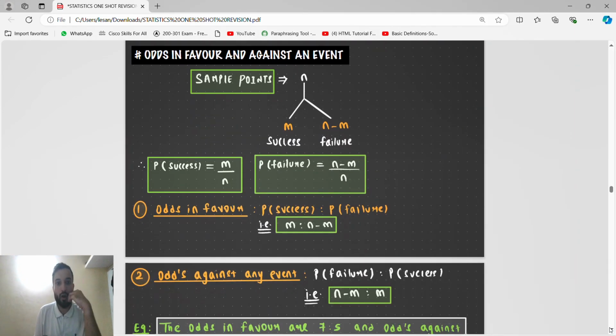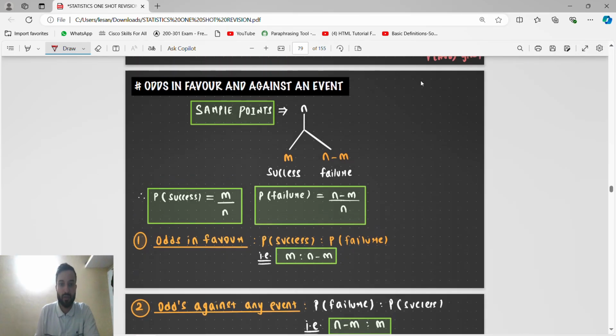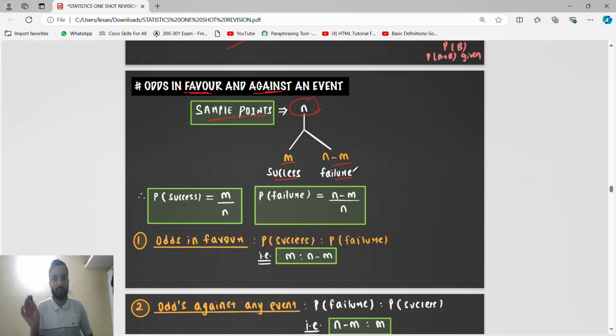Yes sir. Odds in favor, guys, odds in favor and against. We will see odds in favor and against an event, because this is very important in the exam, they are asking this. Let the sample points, the total points, be n, and m for success. For failure it will be n minus m, because from the total we subtract the success to get the failure. The probability of success is m divided by total n. The probability of failure is n minus m divided by total n.